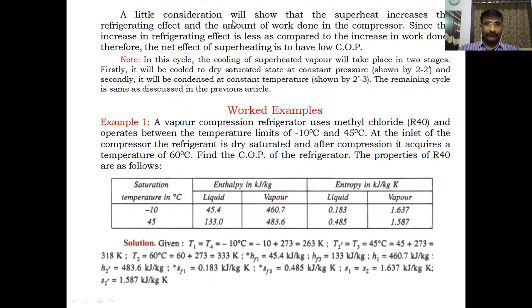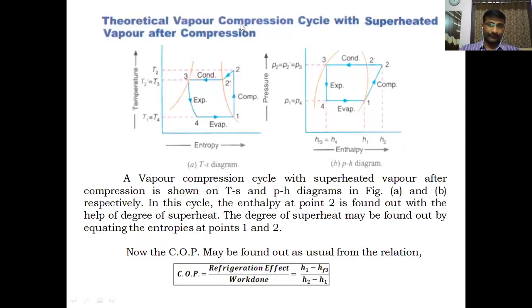A little consideration will show that the superheat increases the refrigeration effect and the amount of work done in compressor. Both increase due to this superheated state. Up to saturation point, the evaporation will take place. From there itself, it is compressed. Then only the superheated condition will occur after compression. That means more amount of heat is absorbed in the evaporator. Due to this more amount of heat extracted from the required space by the evaporator, the refrigeration effect will increase. If more amount of heat is absorbed in the evaporator, the refrigeration effect will increase.